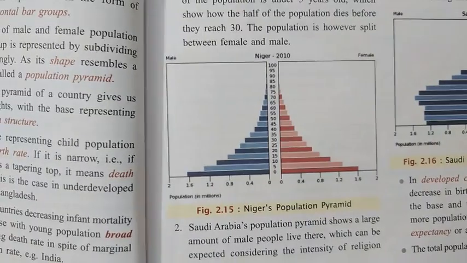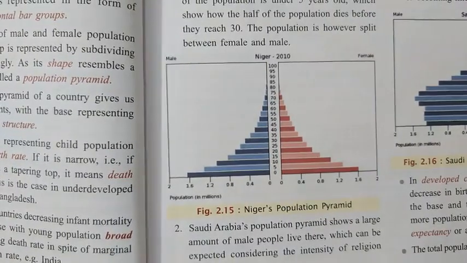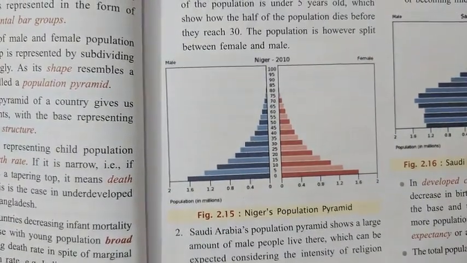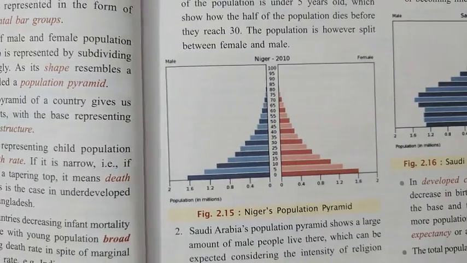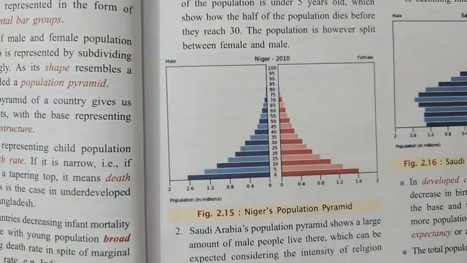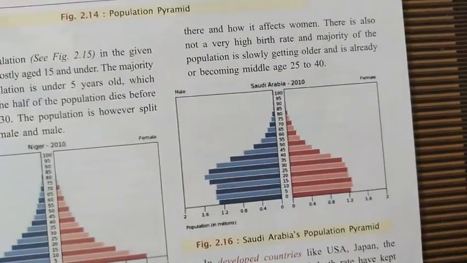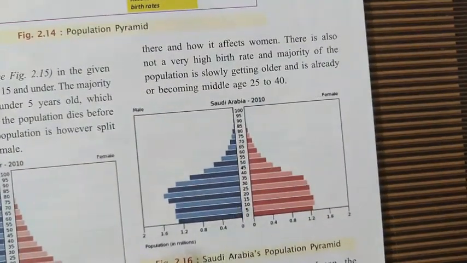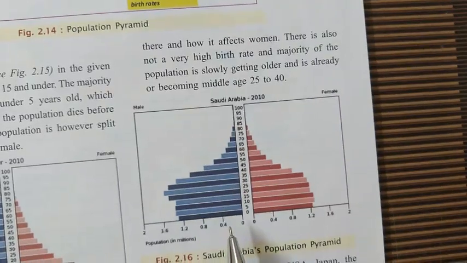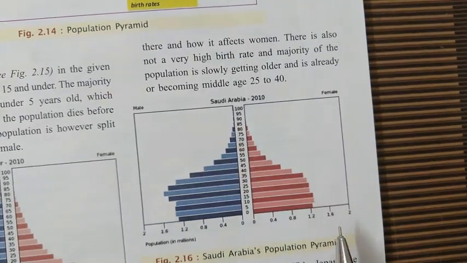Figure 2.15 shows the population pyramid of Niger, a country in western Africa. And this is the population pyramid of Saudi Arabia.